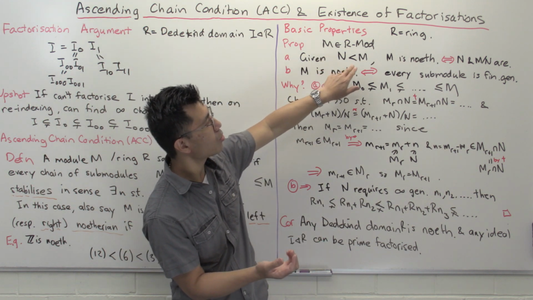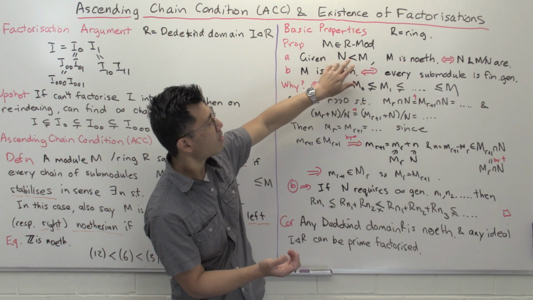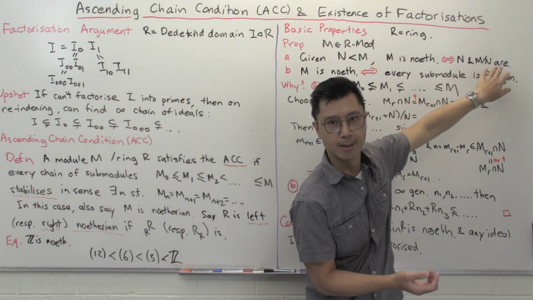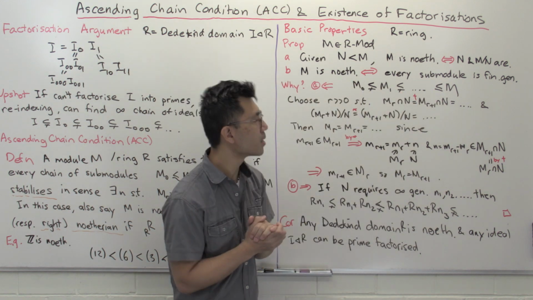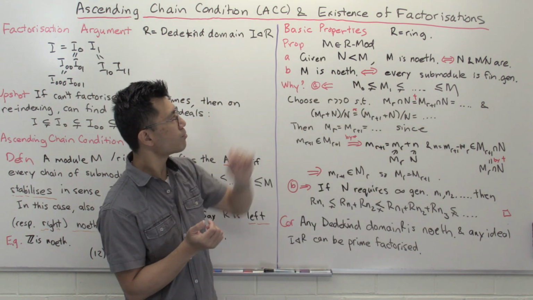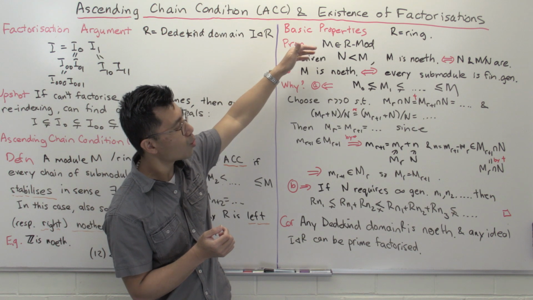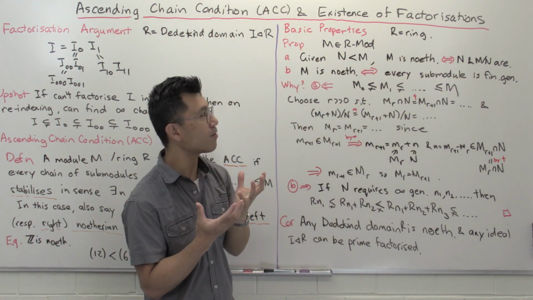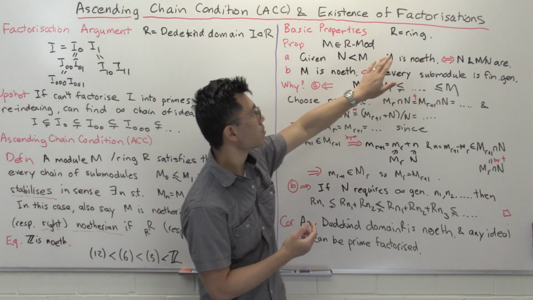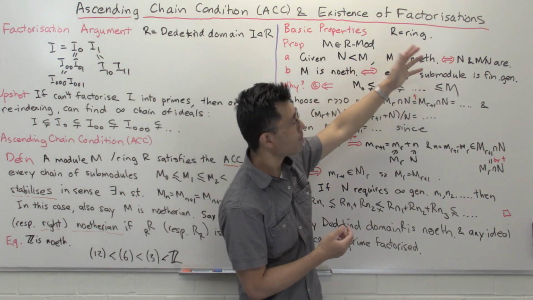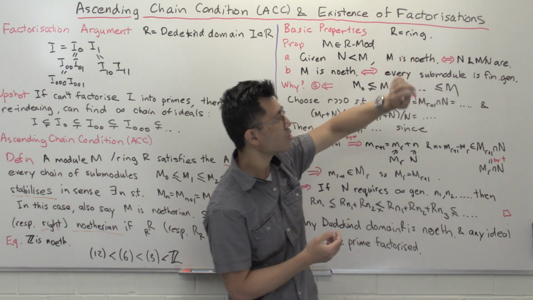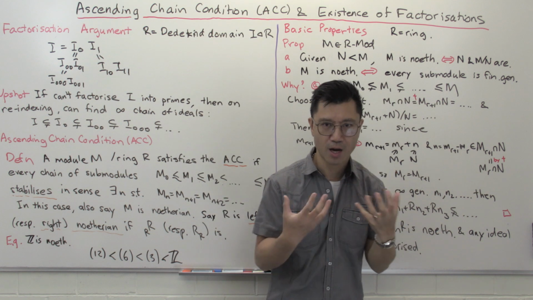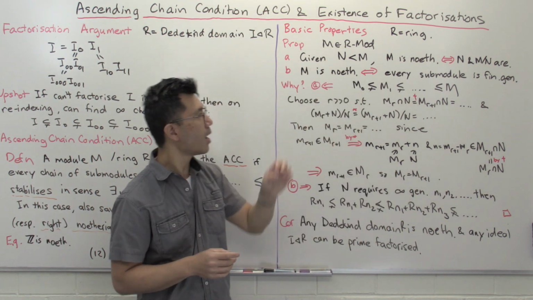It's saying if you have a submodule, to check whether M is noetherian, you just have to check the two component parts, so to speak, which are N and M mod N, if you can find such a submodule. That's a rather nice result, and it allows us to do a lot of induction to show that things are noetherian. The way you should think of this is that the module M is finitely built out in this way, it has this finiteness condition, if and only if the submodule and the corresponding quotient have this finiteness condition.